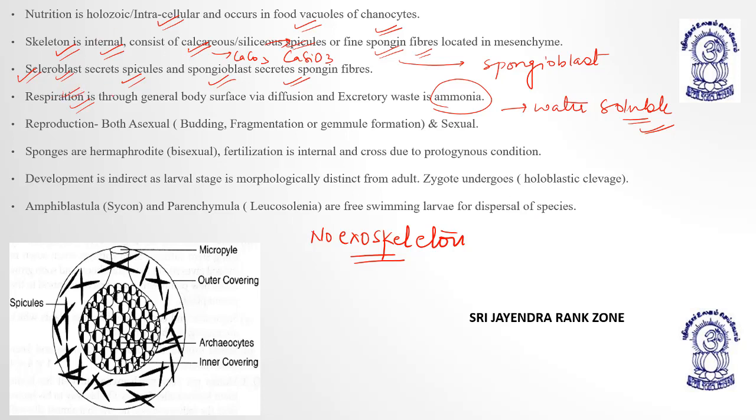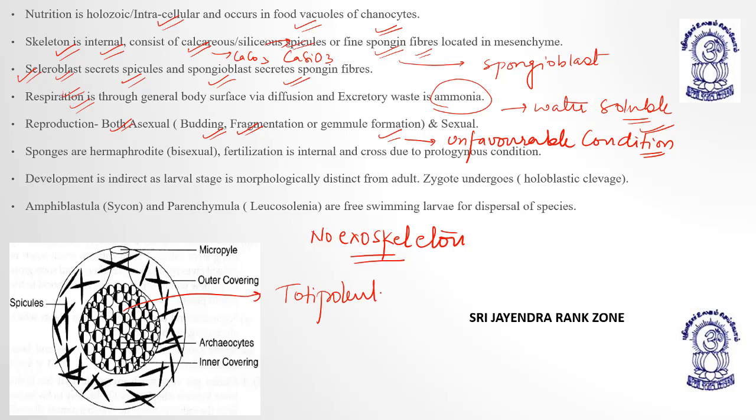Okay. Now, if the reproduction is asexual, then it can be carried out with the help of fragmentation, budding, or gemule formation. Gemule formation takes place in unfavorable condition, and these gemules actually help to make ova and sperm, because they have archaeocytes, and archaeocytes, you know, are totipotent cells, so they can be converted into ova and sperm.